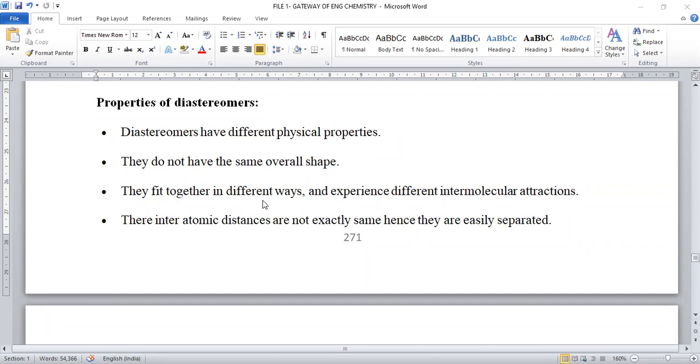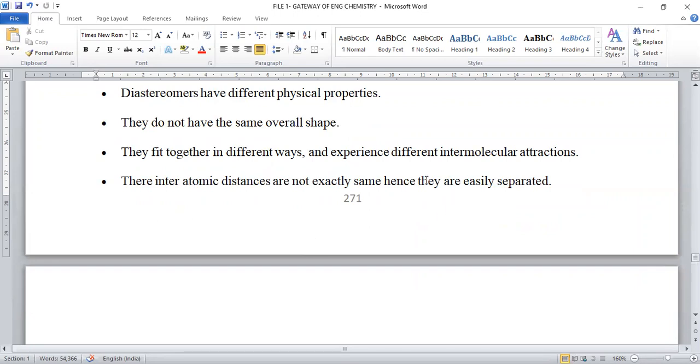And they fit together in different ways and experience different intermolecular attractions, right? Because bond distances are different, their intermolecular forces are also not equal. So there is a deviation in their intermolecular forces of attraction, and the interatomic distance is also varied.